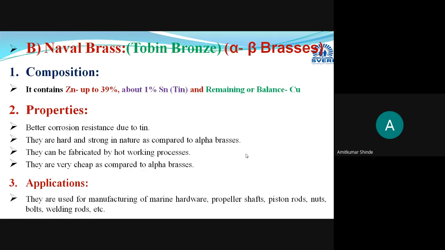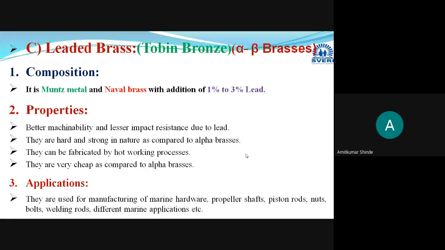After this, the third type of alpha beta brass is the leaded brass.